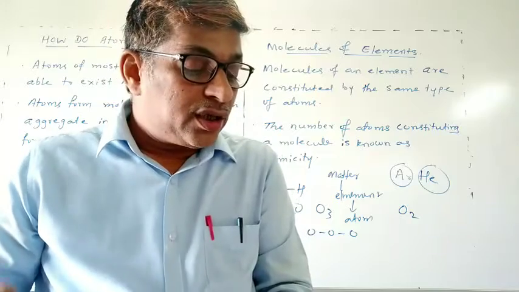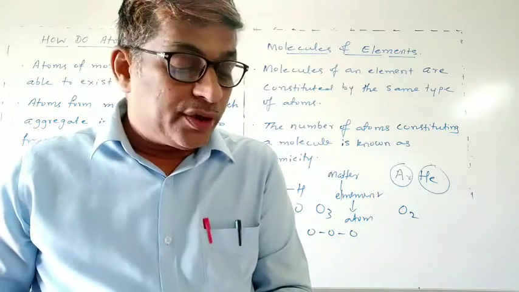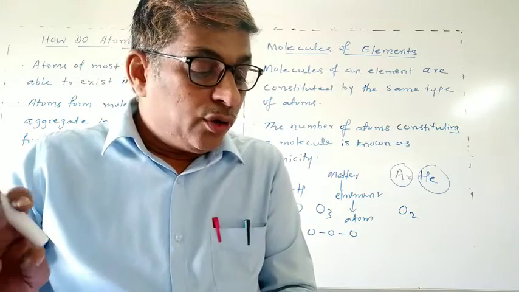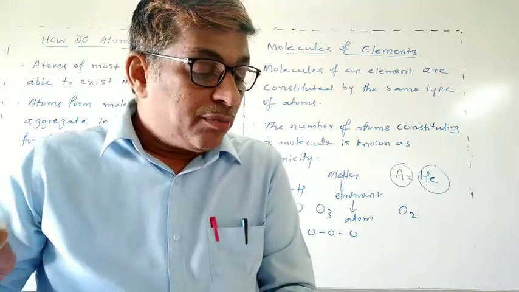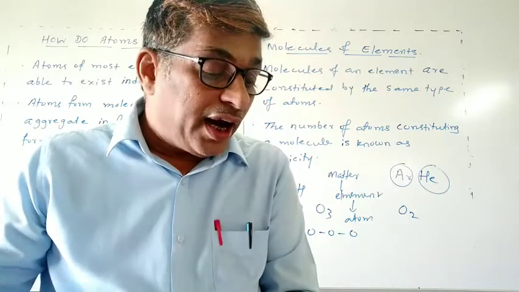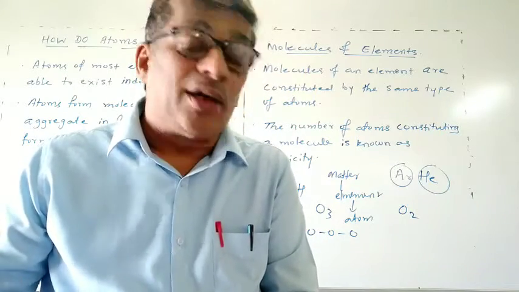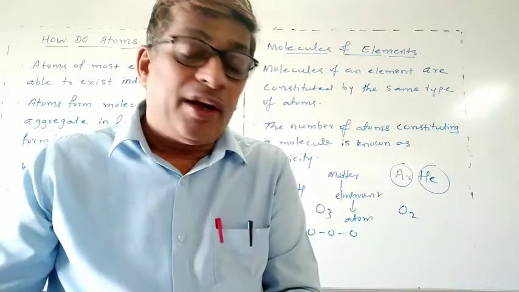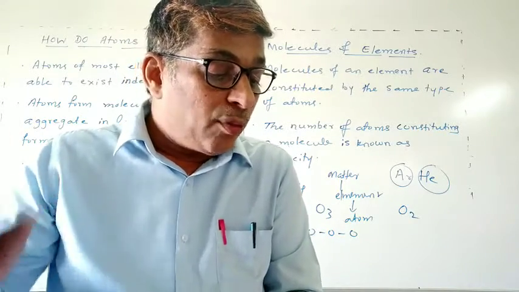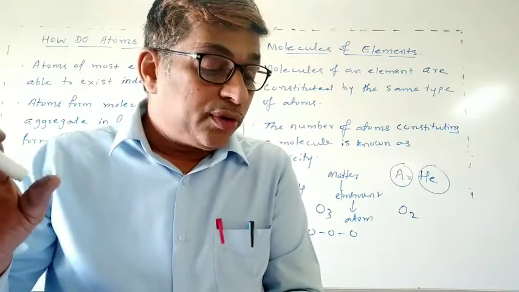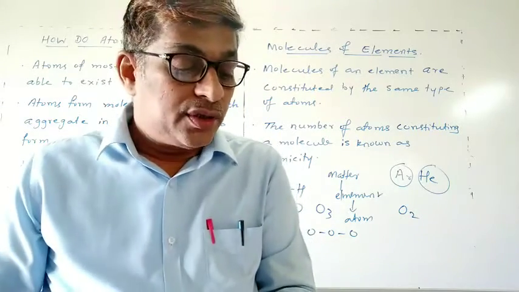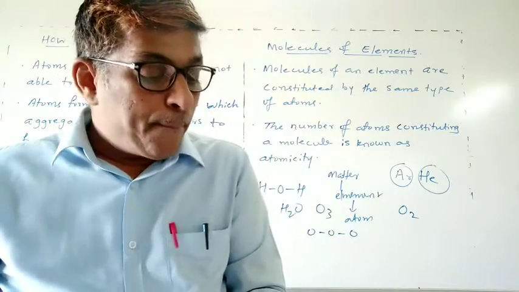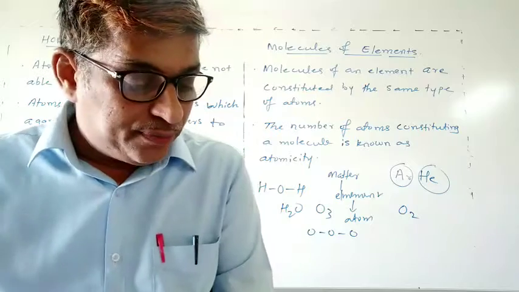Molecules of metals and some other elements such as carbon don't have a simple structure but consist of a very large and indefinite number of atoms bonded together.